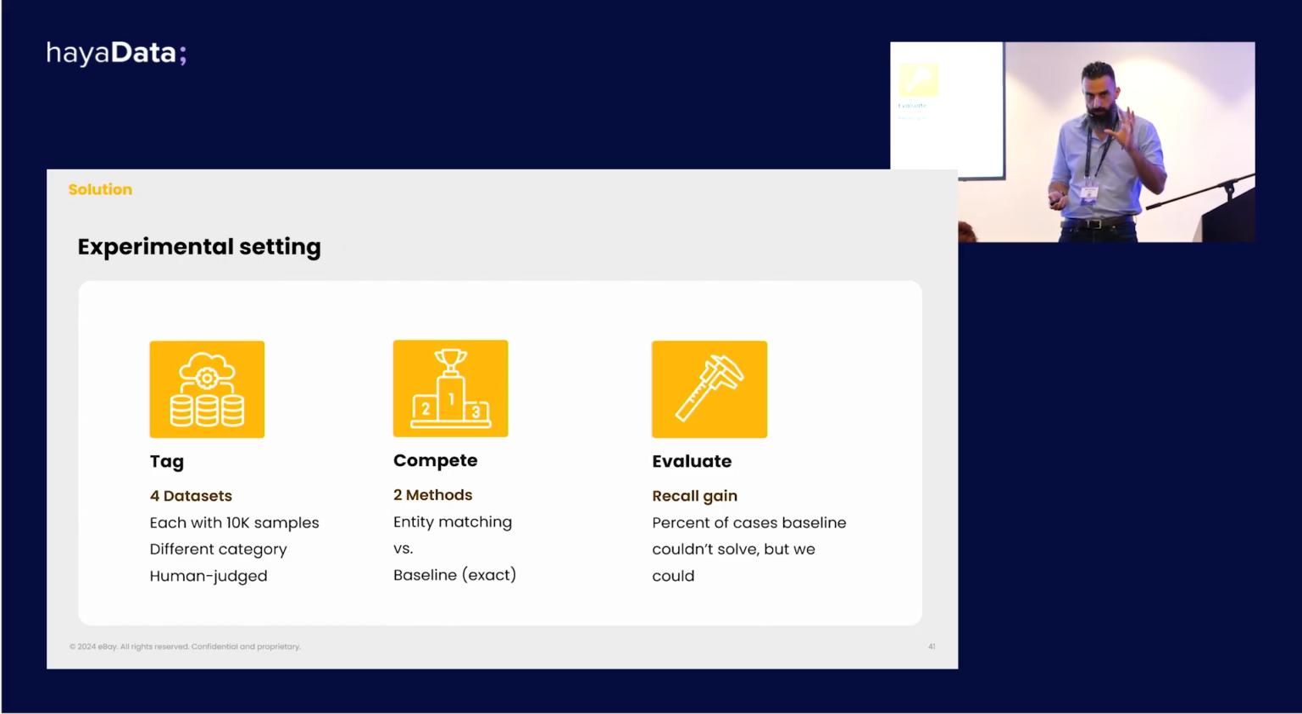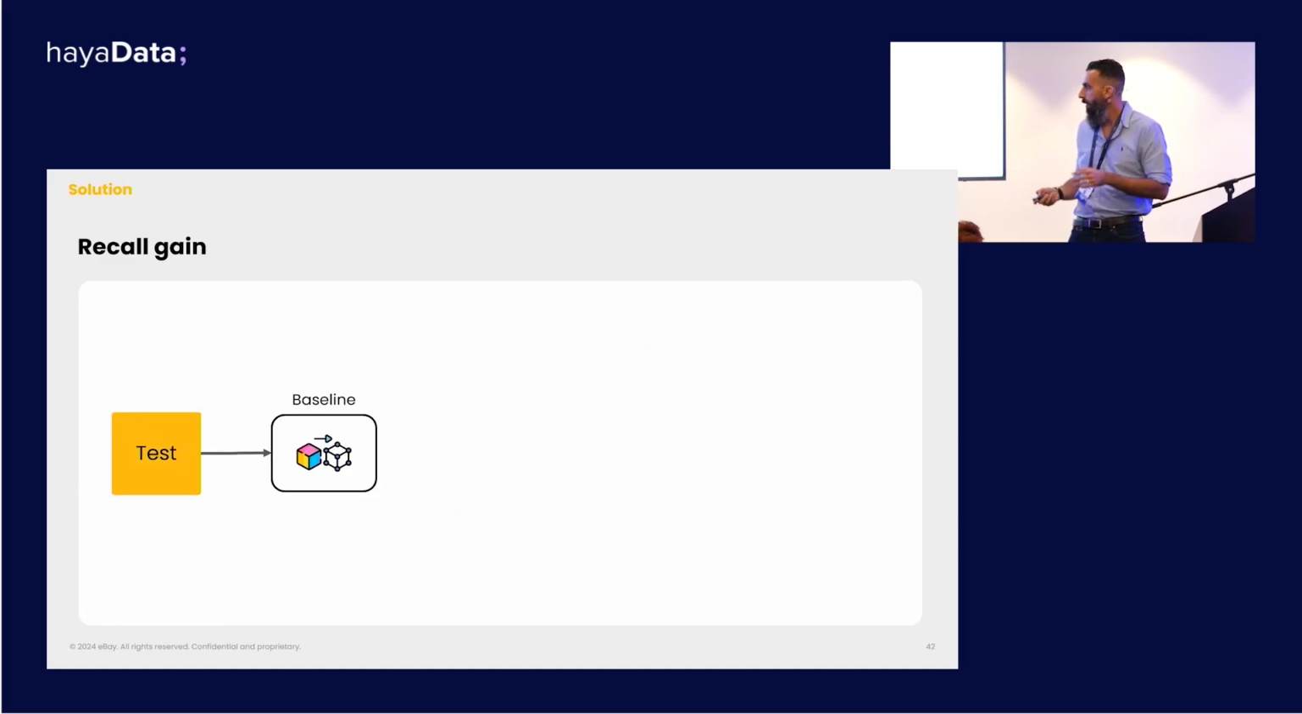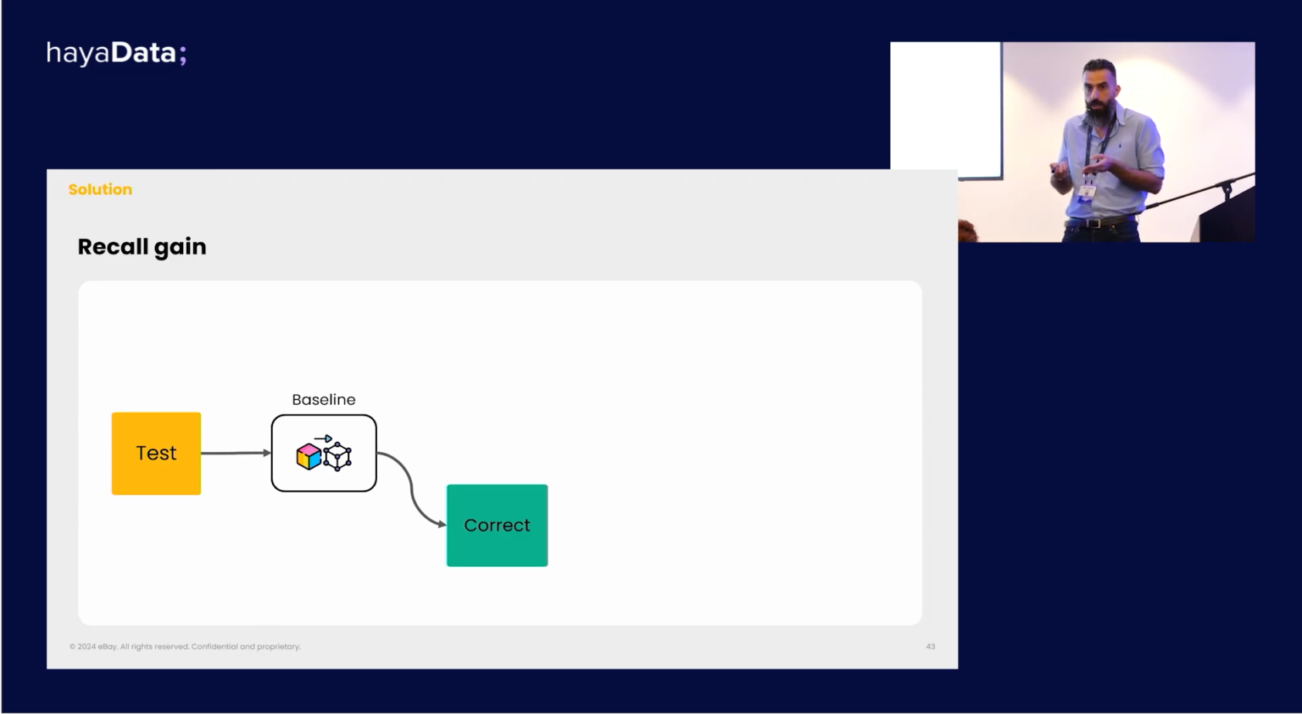So let's maybe, again, take a second to understand what recall gain means. So given a test set from a specific category, we push it into the baseline method, into the exact matching method. This baseline method gives us predictions that are either correct, in which case we're not really interested because those cases are so easy that exact matching can solve them, or it gives us incorrect predictions. Those incorrect predictions represent hard cases that we want to work on.